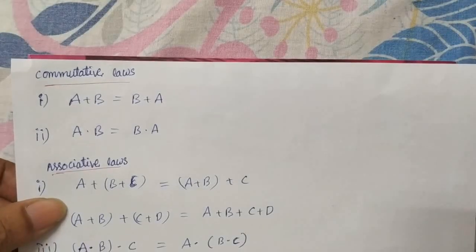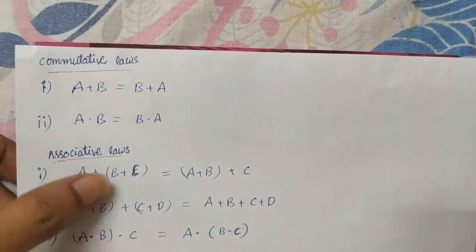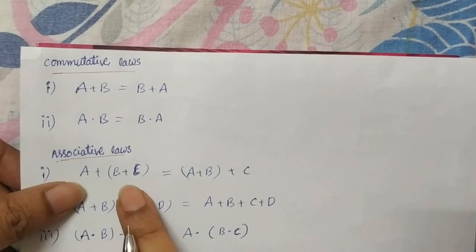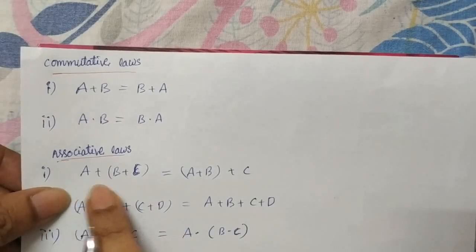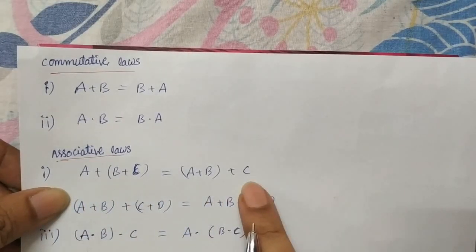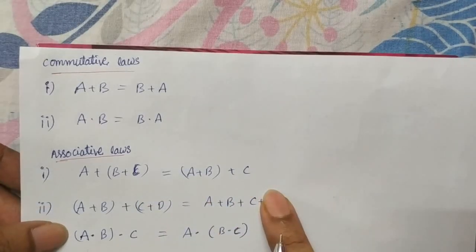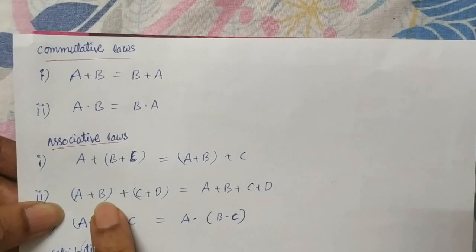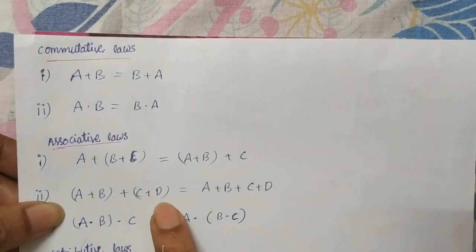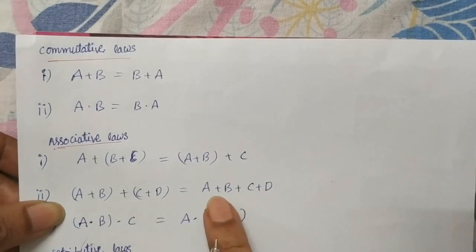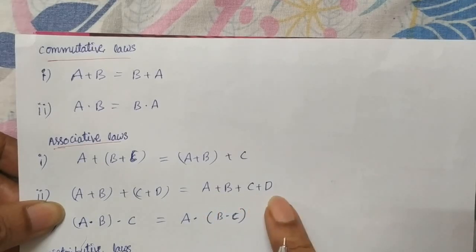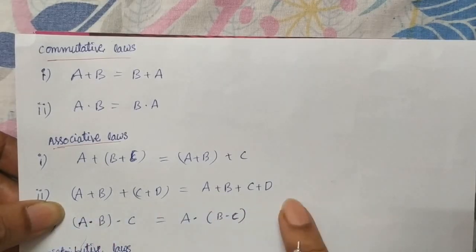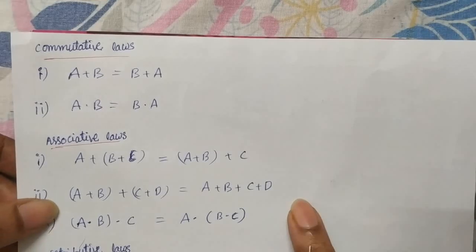Associative law: if you are applying an OR gate for three inputs a, b, c, first you can apply it for b and c, then with a, or first you can apply it for a and b, then with c. Both are the same. Or you can separately add a plus b and c plus d, then add both. Otherwise, you can add a, b, c and d directly. If you apply the OR gate, it will be the same.